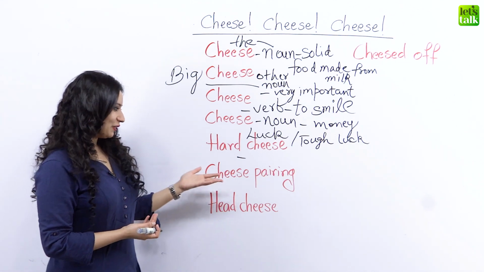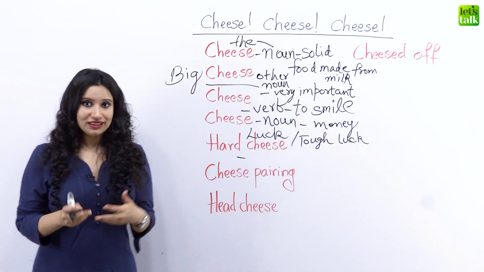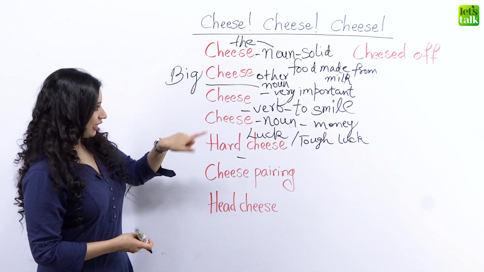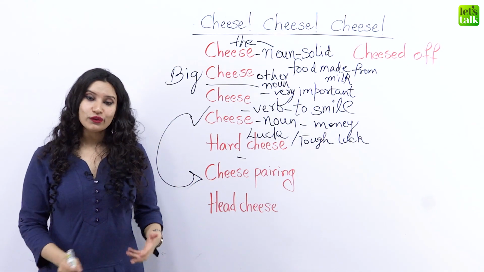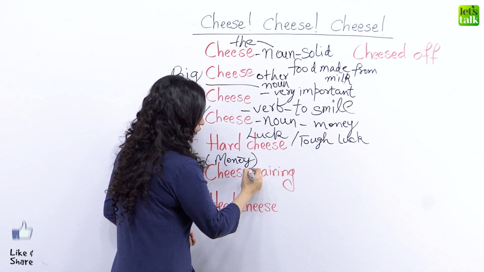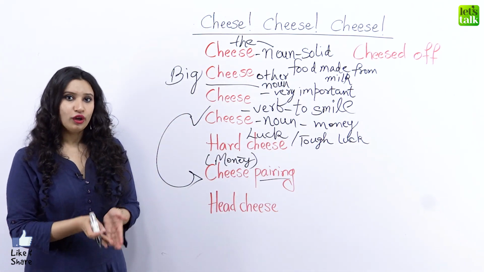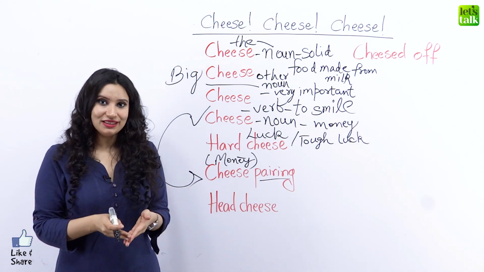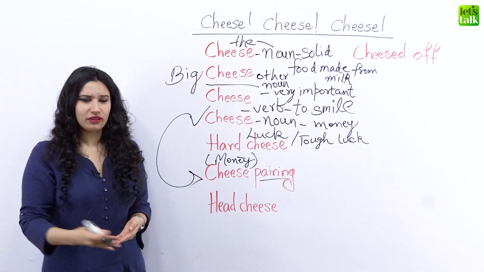Okay, the next one that we have is cheese paring. So like we saw that cheese has some connection with money, it's also used for money here. But here we have the word paring. So it means a person who uses money very stingily or miserly, which means they don't like to spend too much money and they take too much care when they're spending money.